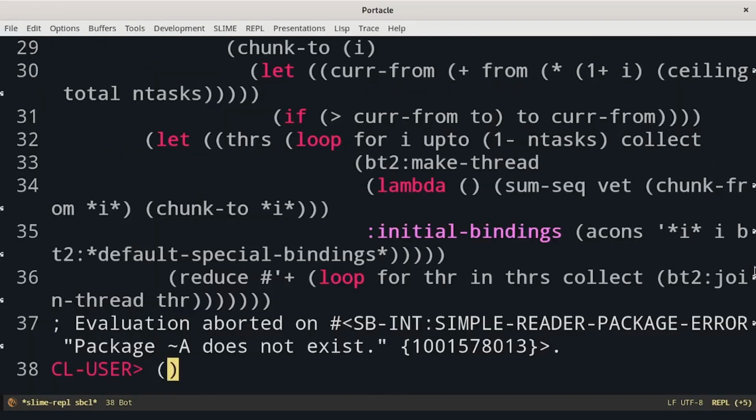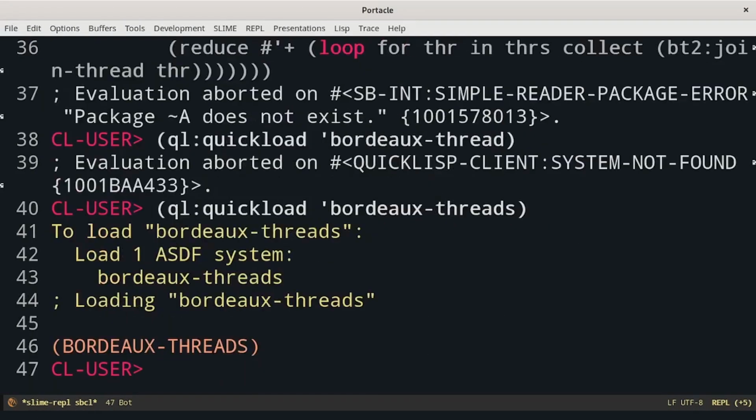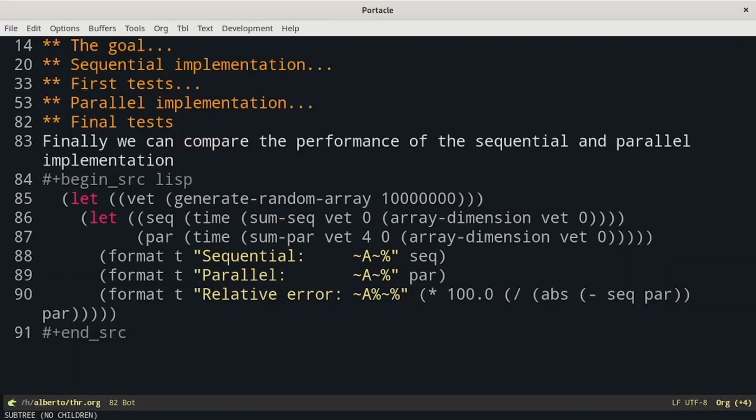We have to load Bordeaux Threads. Finally, we can compare the performance of the sequential and the parallel implementation. We have already seen the approach. We generate a random array of a really big size, and then we call sumSec and sumPar. We also compute the relative error between the result of the sequential and the parallel version.